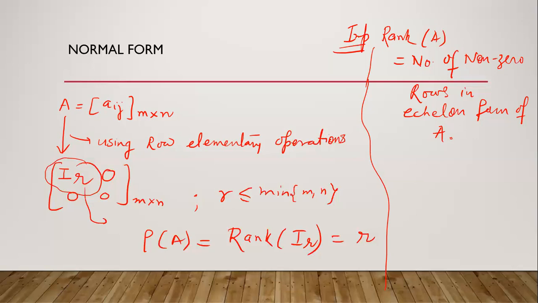And after converting to the normal form, we depend on the order of the identity matrix.